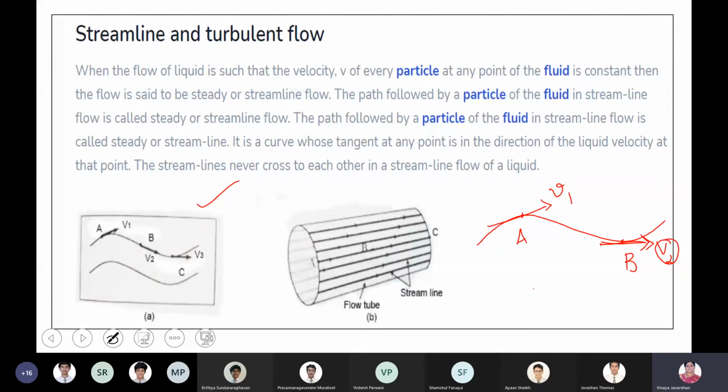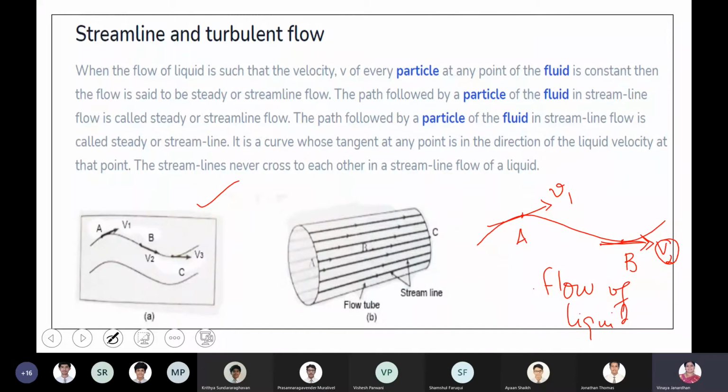Streamlined in that case, any liquid particle which reaches point A. This is how the liquid is flowing through a pipeline.